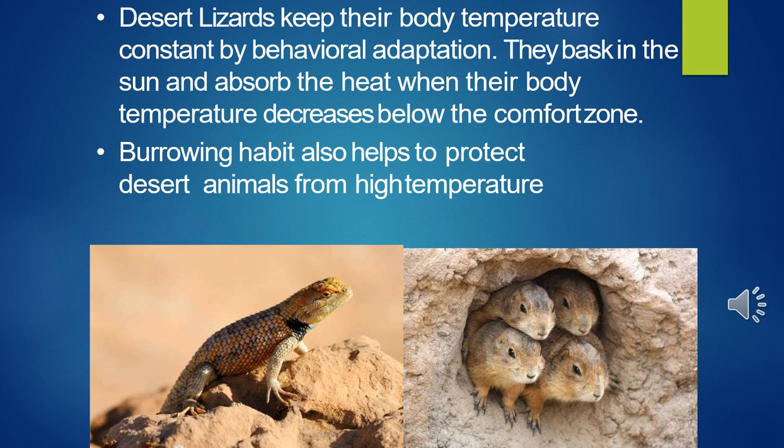They bask in the sun and absorb heat when their body temperature drops below the comfort zone, but move into shade when the surrounding temperature starts increasing. Some species are capable of burrowing into the soil to hide and escape from too much heat.